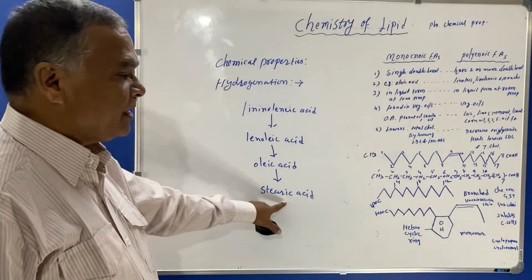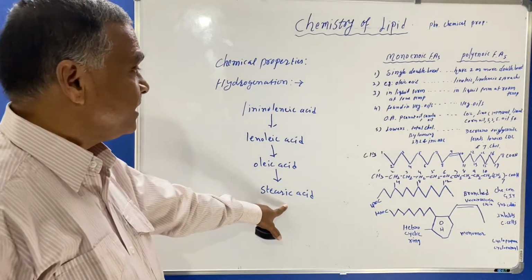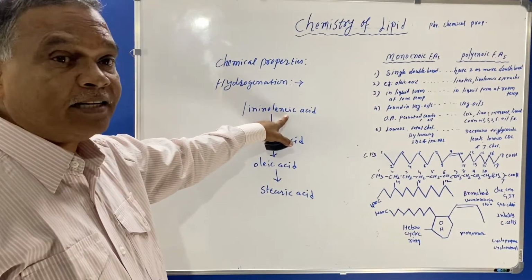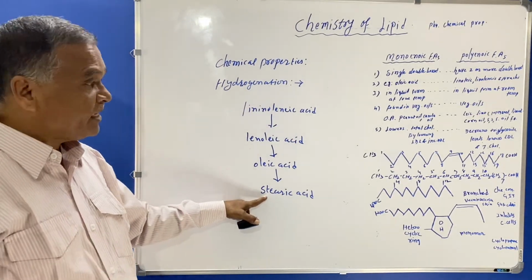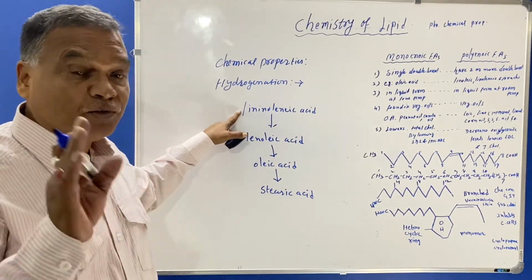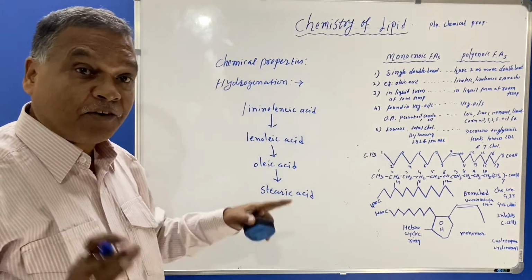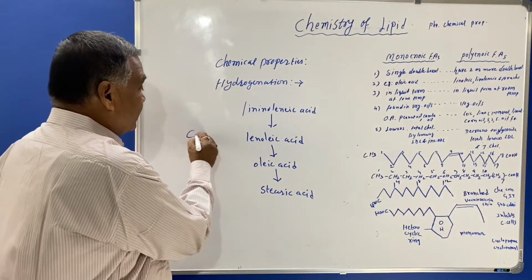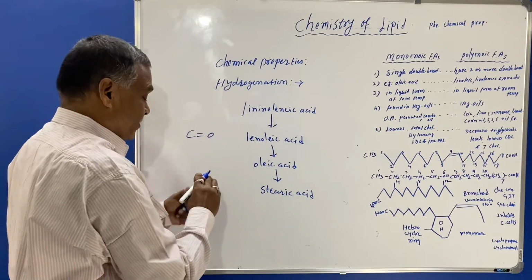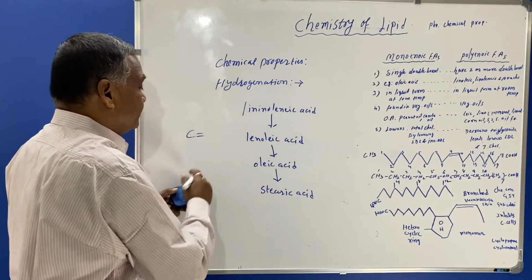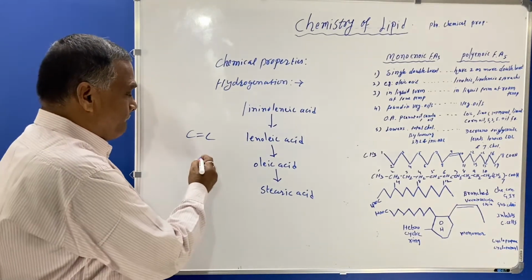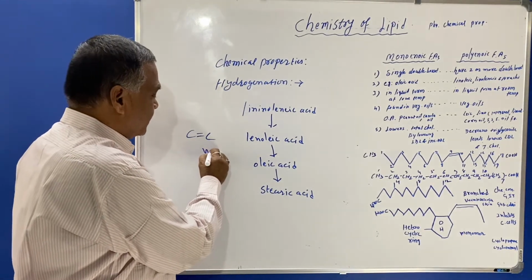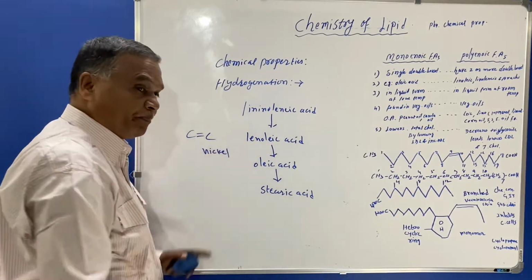So this stearic acid is a saturated fatty acid and linoleic acid is unsaturated, meaning the formation of saturated fatty acid will take place from unsaturated fatty acid. This formation will take place at the double bond of the unsaturated fatty acid, and here a catalyst known as nickel is used.